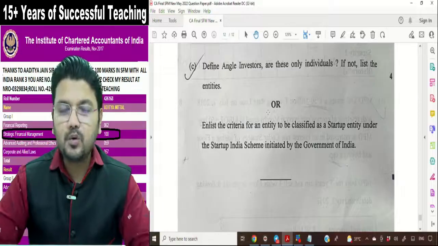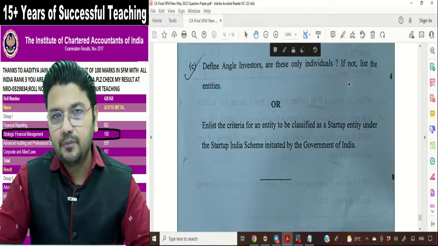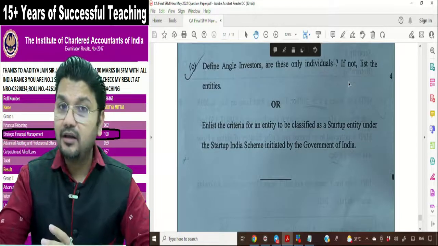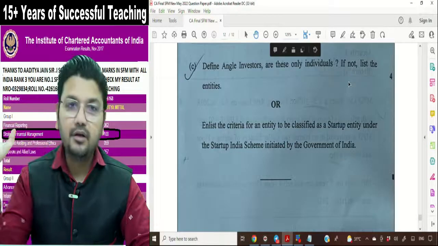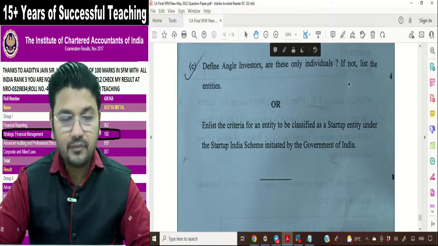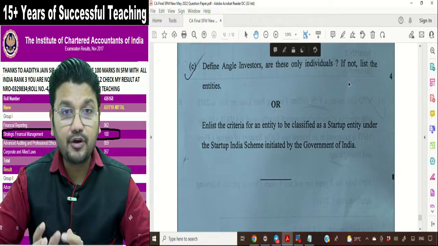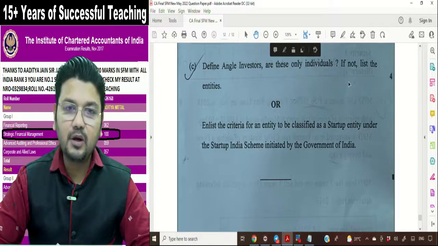So in this paper you can easily score 80% marks. All the students are scoring 80% marks, and if you are conceptually very strong, then 90% and above marks are on your way. I am waiting for your mark sheet or feedback. I am waiting for your examination results. Definitely you are going to rock this time.